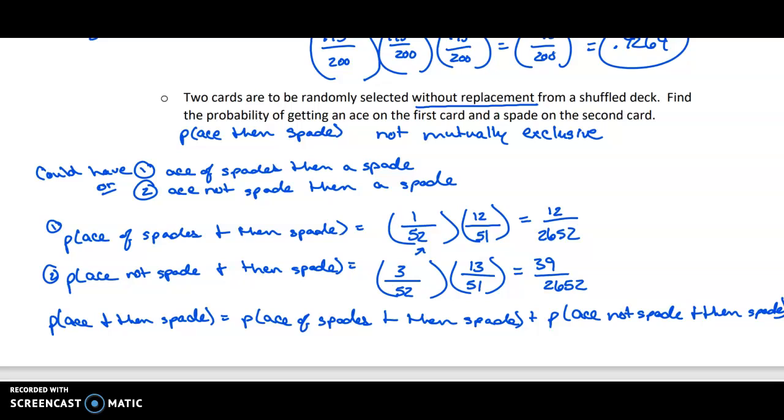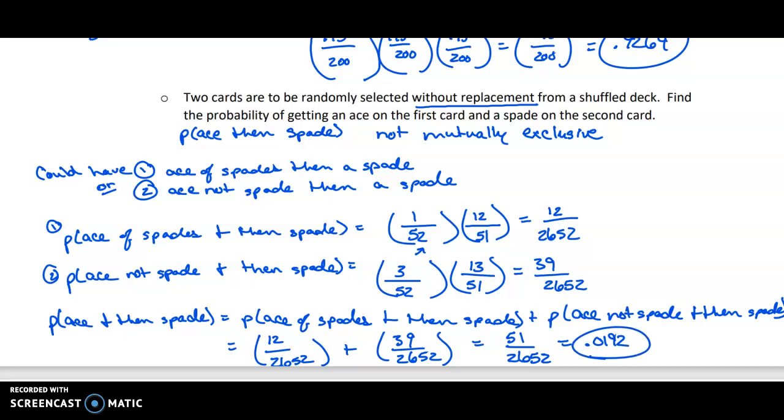So we have rewritten that complex event into 2 simpler events. And then all we have to do is add those together. So that's going to be 51 out of 26/52, which is about 0.0192. So that probability ends up being a little less than 2%.